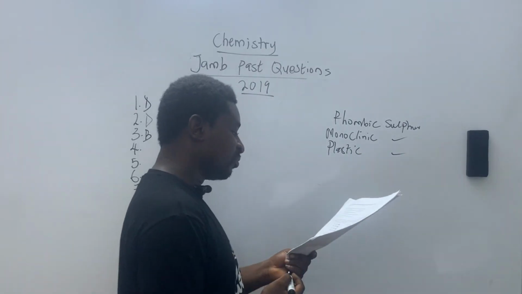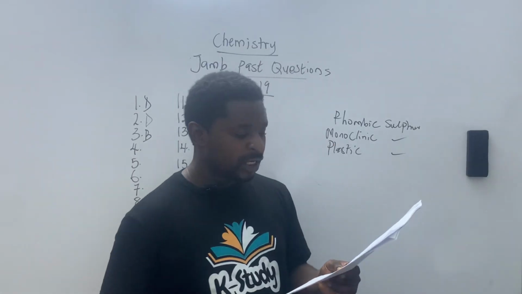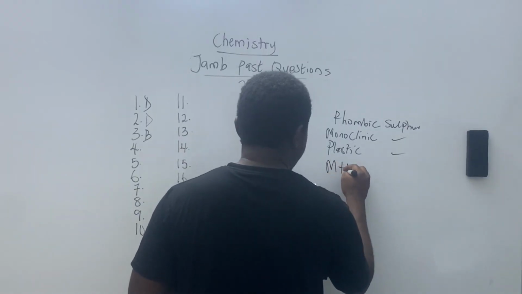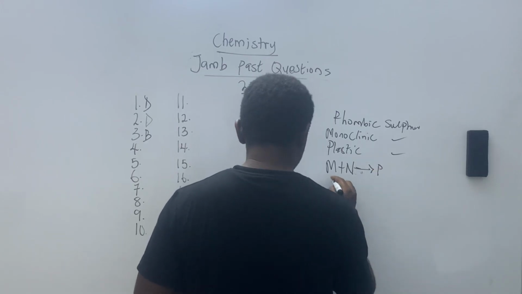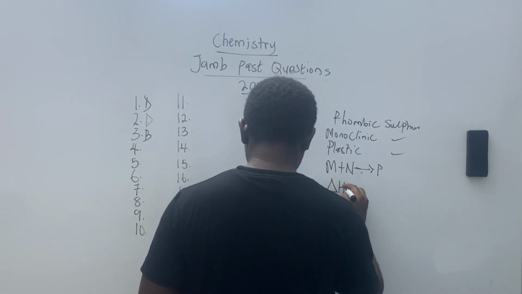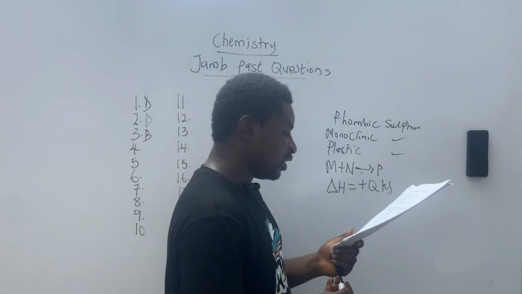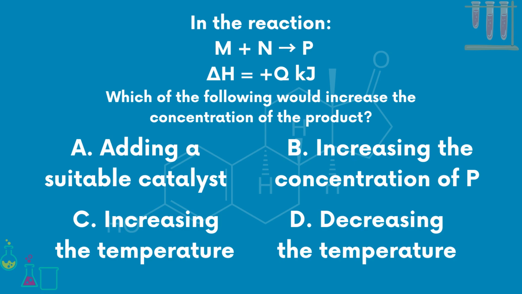Okay, now without wasting much time, let's go to question number 4. On question number 4, in the reaction, you have M plus N giving you P, with a change in H. In that reaction that you saw on the board, which of the following would increase the concentration of the products?